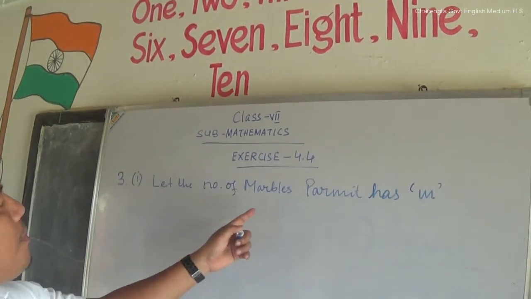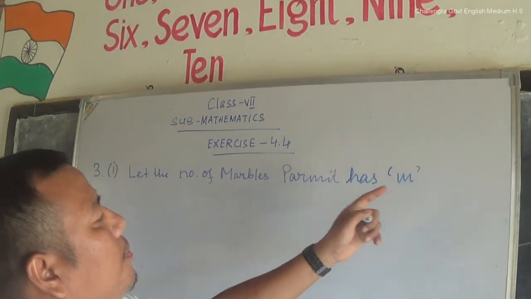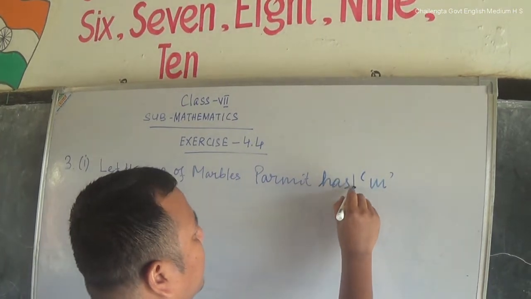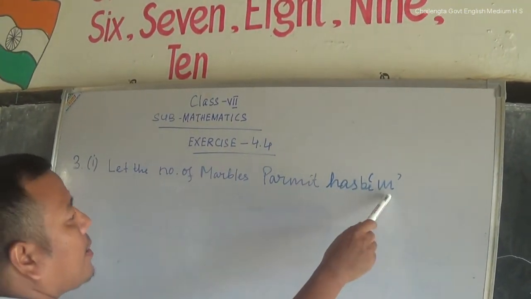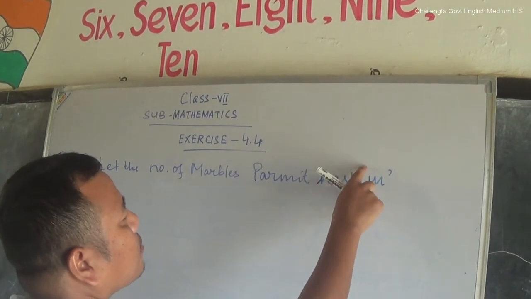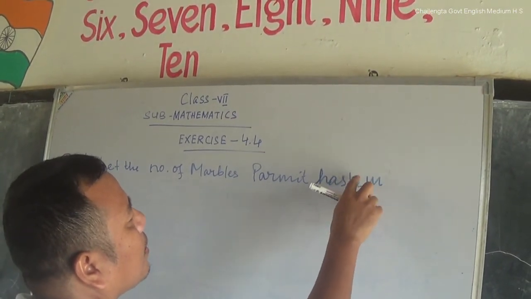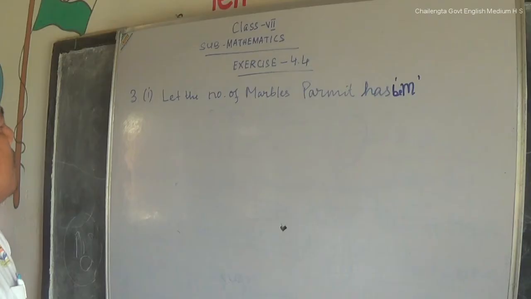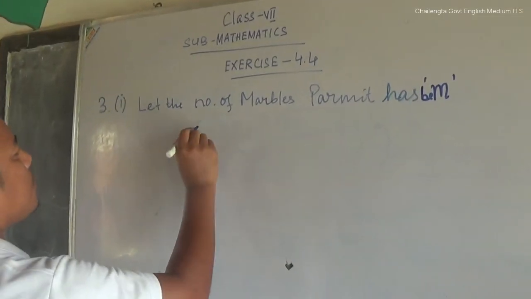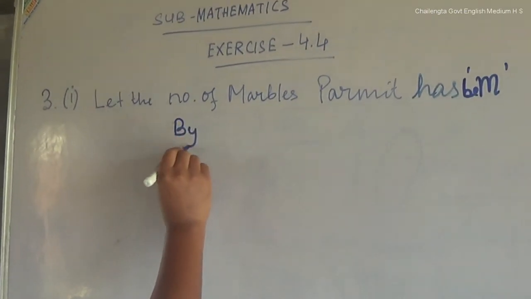Let the number of marbles Parmit has be m. In place of m you can write any other variables like x, y, z or a, b, c. But here, as it is marbles, let us put m. So according to the question.